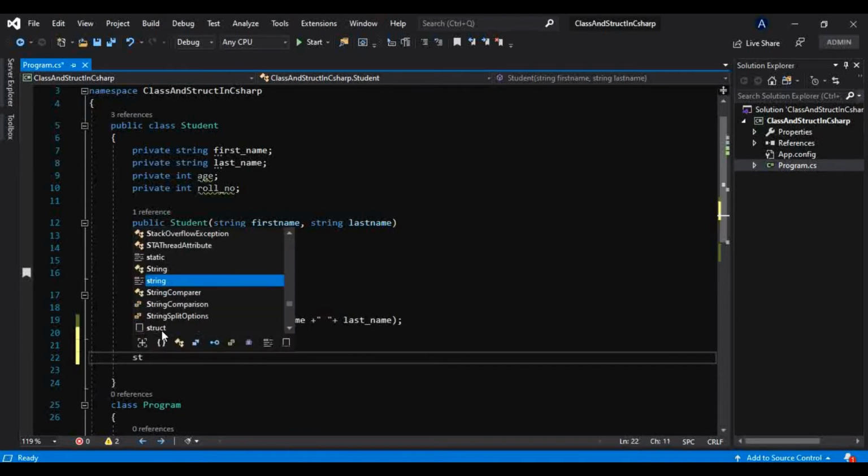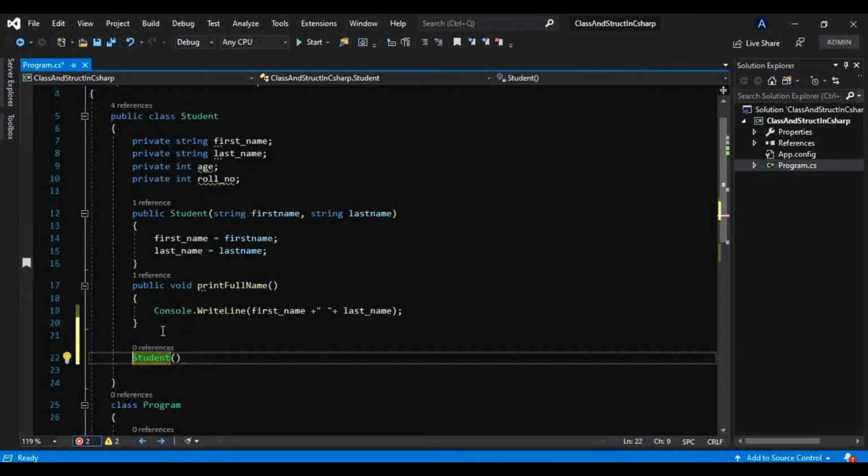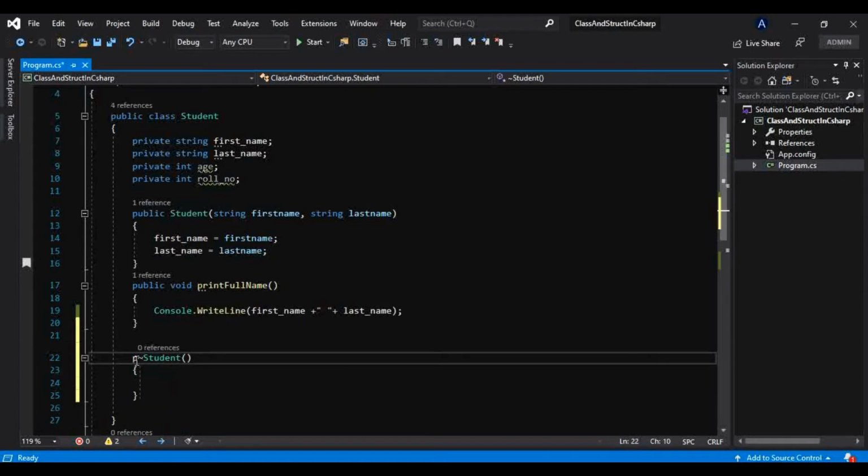Destructors also have the same name as the class name, but what is the difference? They have a tilde in front of them, like this. So this is our destructor.